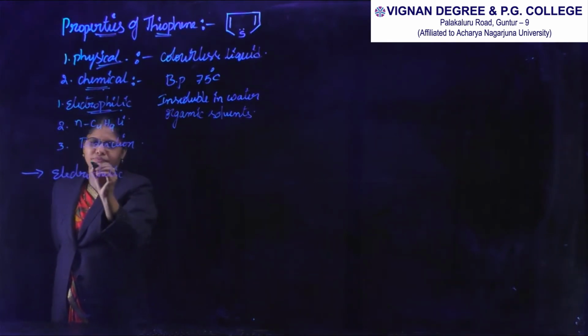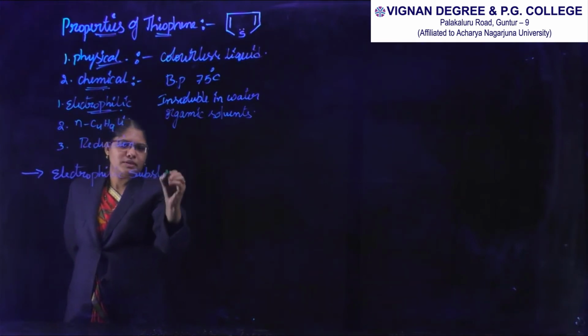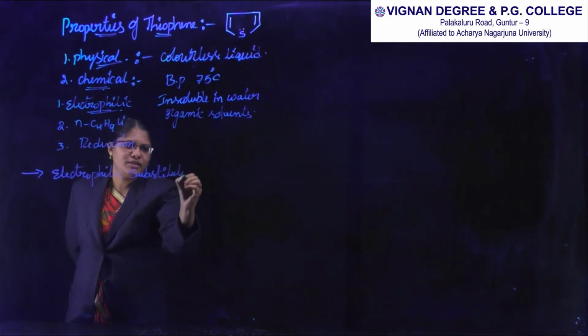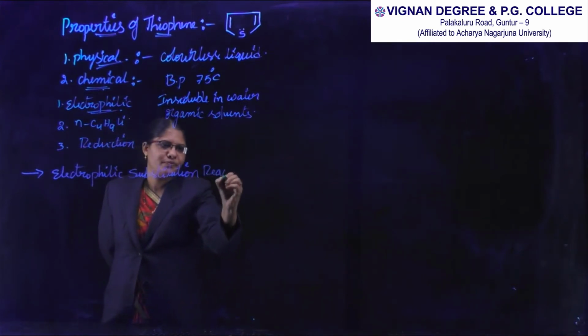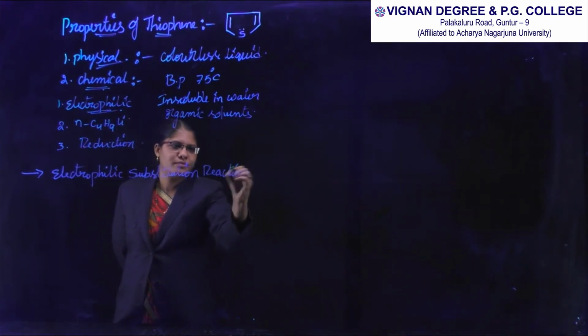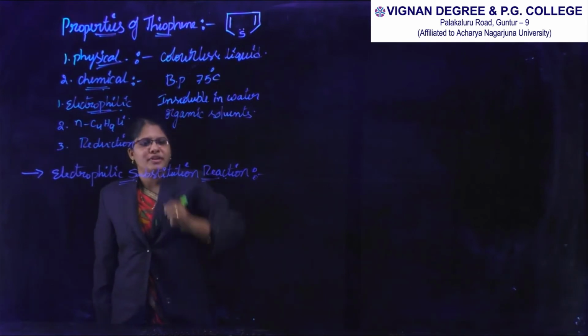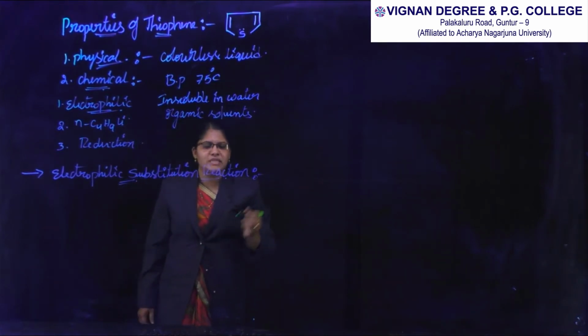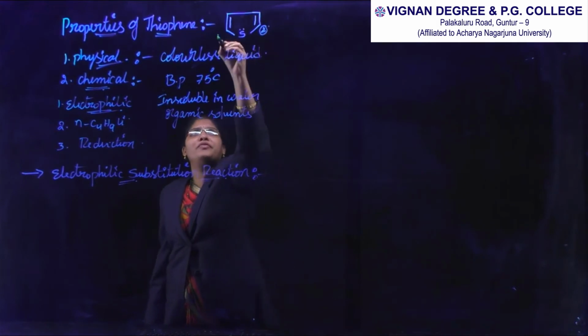Electrophilic substitution reactions of thiophene take place at the second and fifth positions.